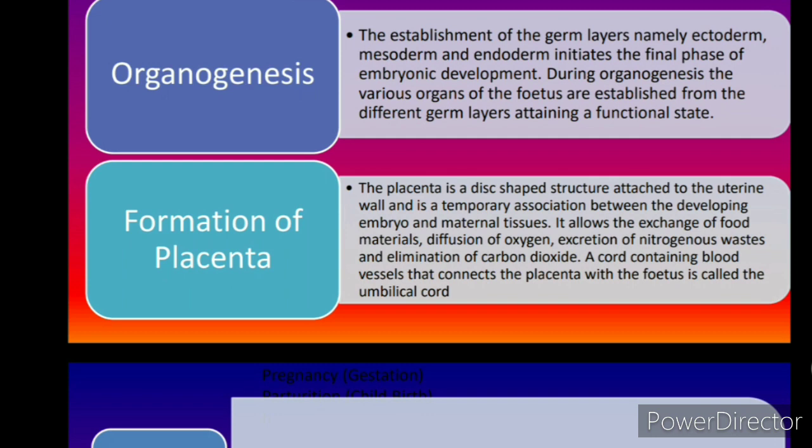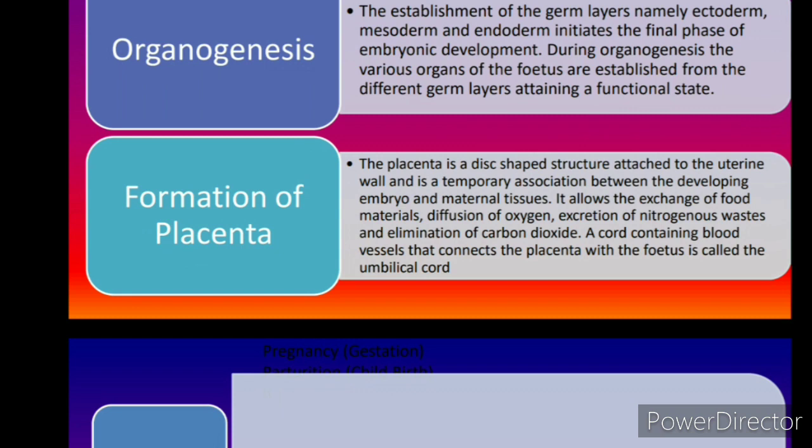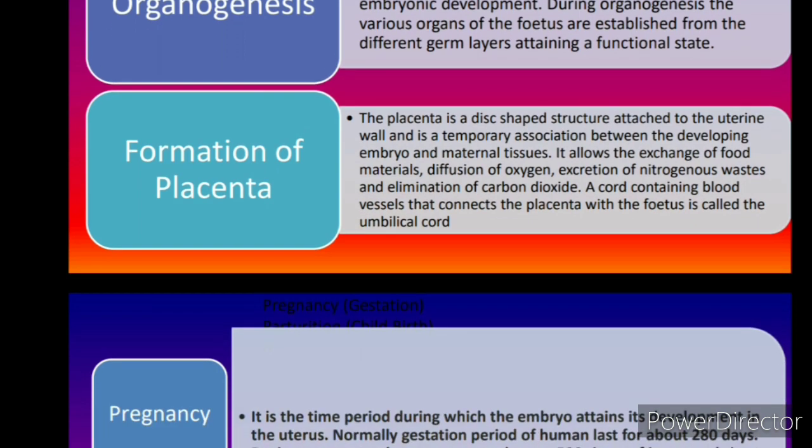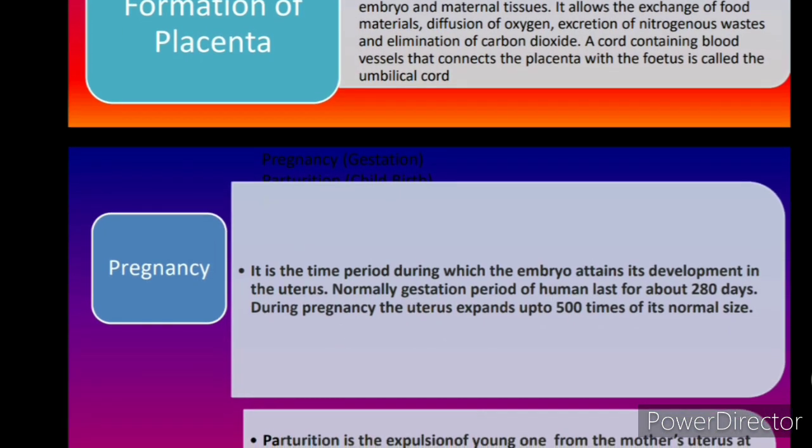Now, the placenta is a disc-shaped structure attached to the uterine wall and is a temporary association between the developing embryo and maternal tissue. It allows the exchange of food material, diffusion of oxygen, excretion of nitrogen waste, and elimination of carbon dioxide. Obviously, the fetus inside the mother's body is a living organism, so excretion is always taking place. The breathing and release of carbon dioxide and nitrogen waste all take place through this placenta only. A cord containing blood vessels that connects the placenta and the fetus is called the umbilical cord.